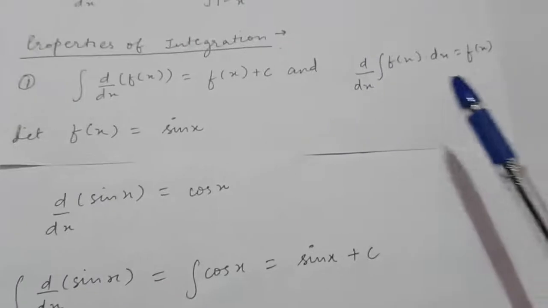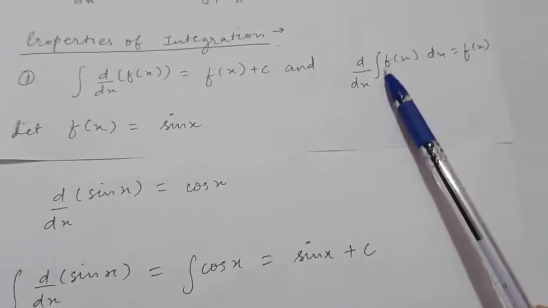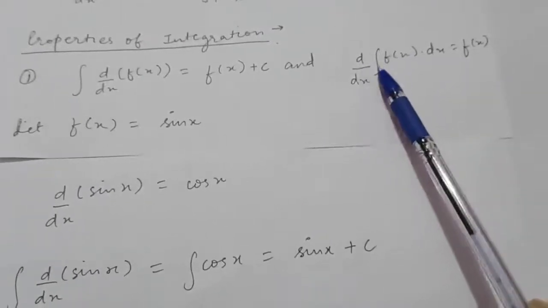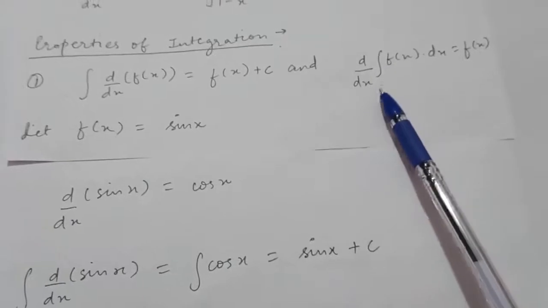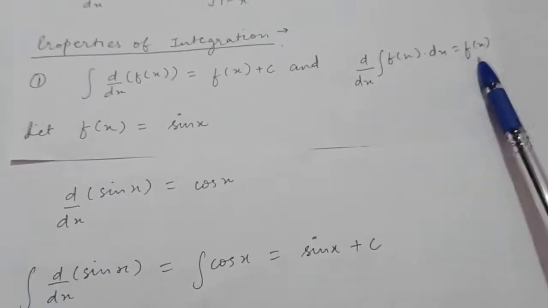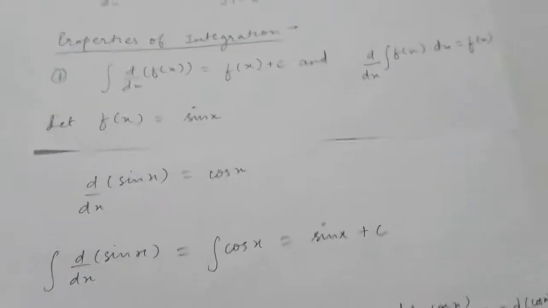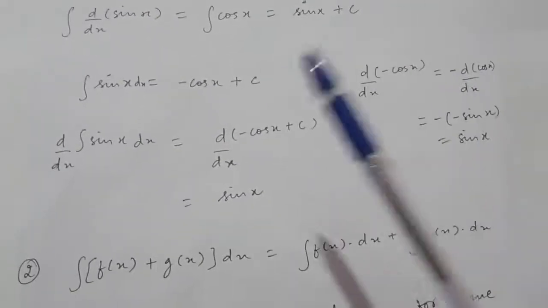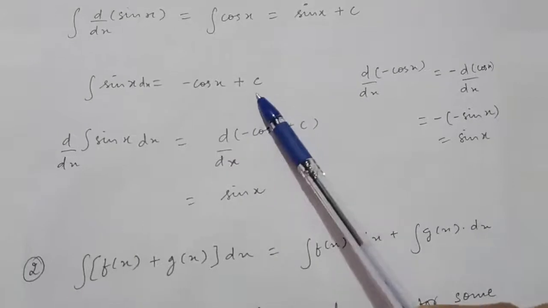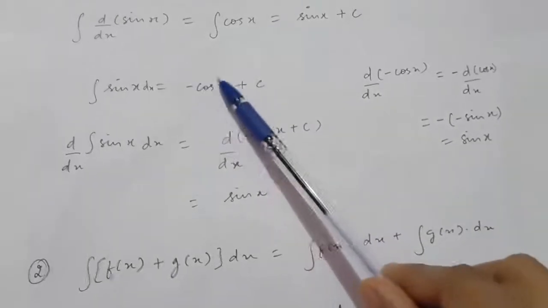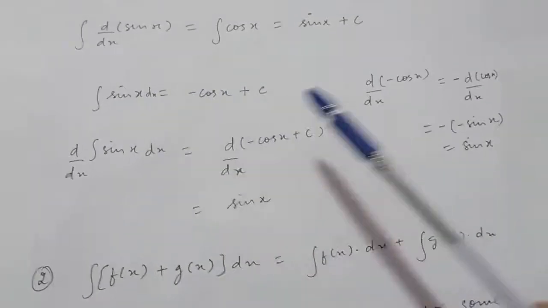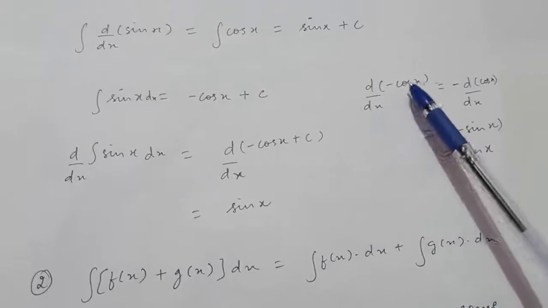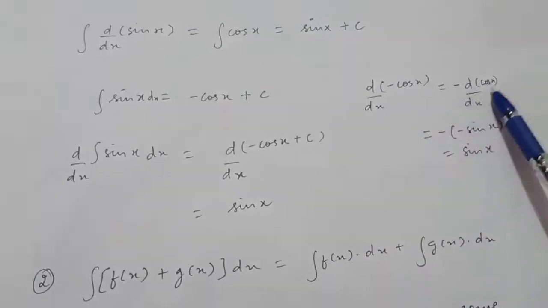Also one more result is that the derivative of the integral of f(x) with respect to x is nothing but f(x). So see this also. Now you know the integral of sin x is minus cos x plus c. Why? Because the derivative of minus cos x is sin x only. See here, the derivative of minus cos x will be minus the derivative of cos x.